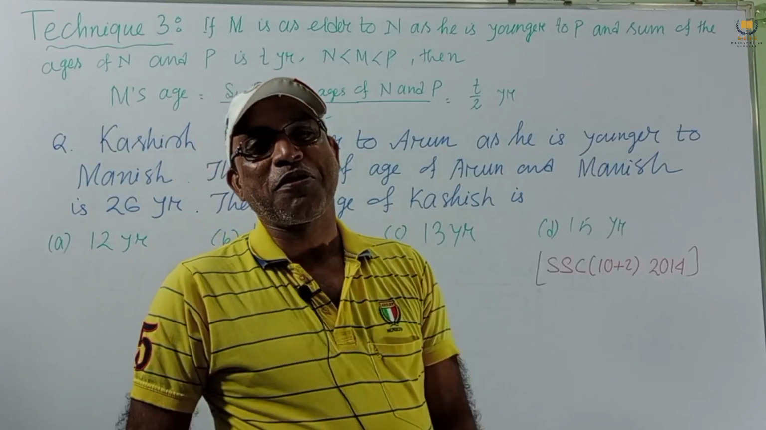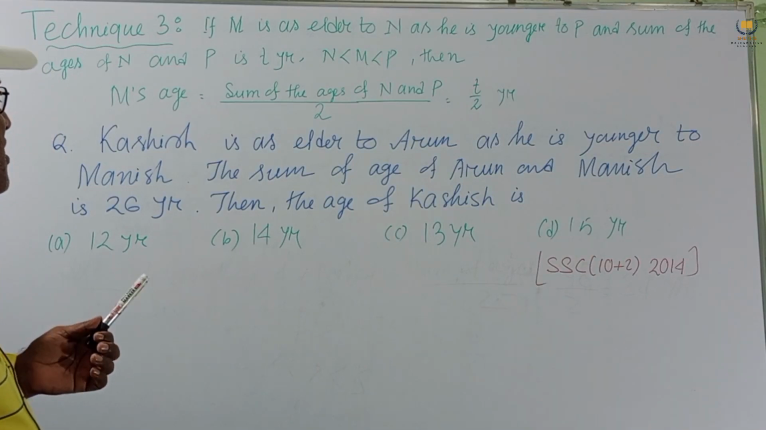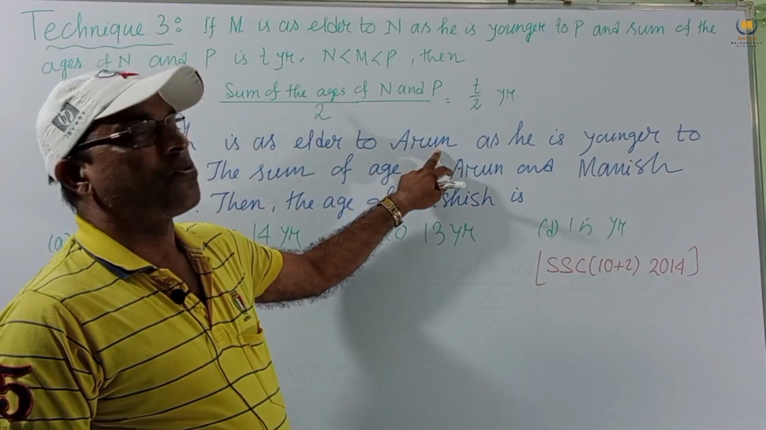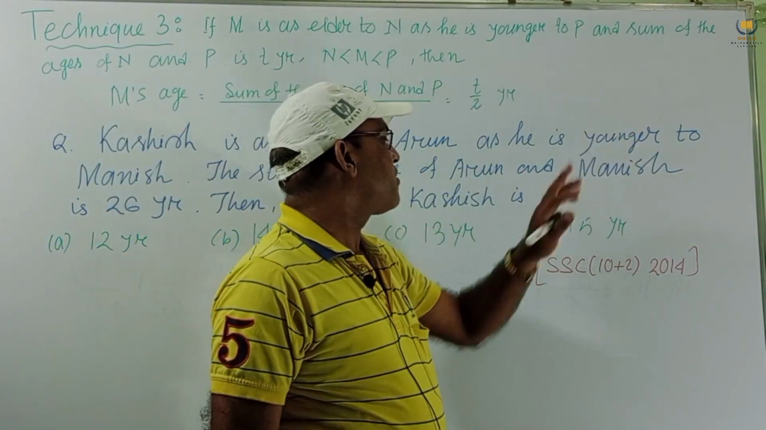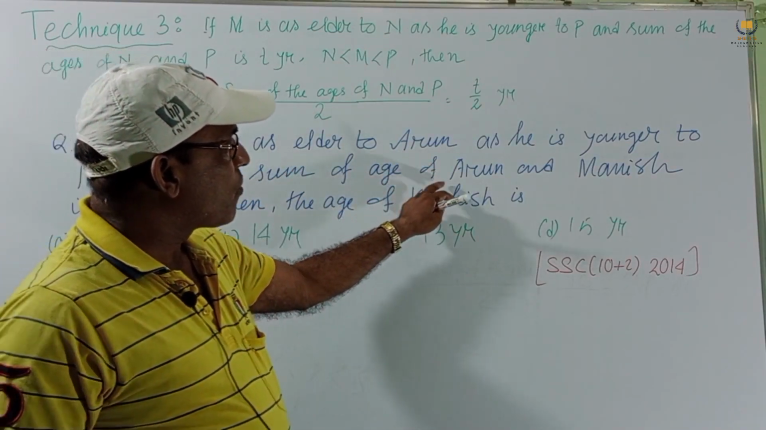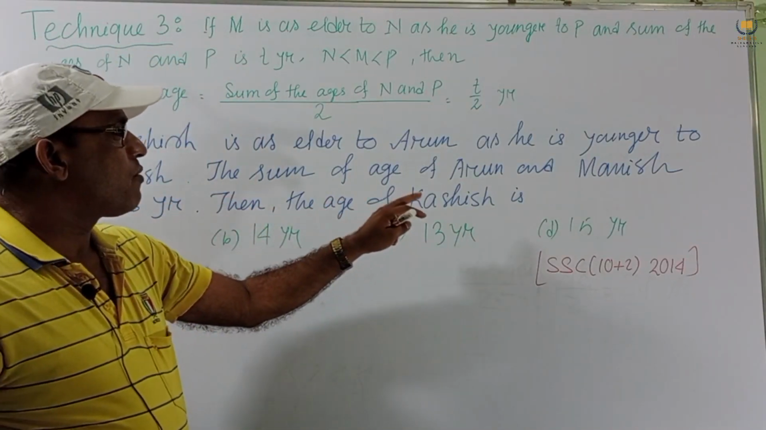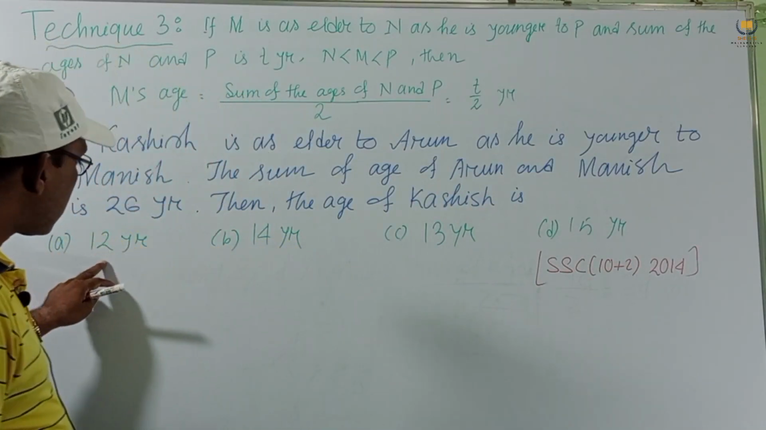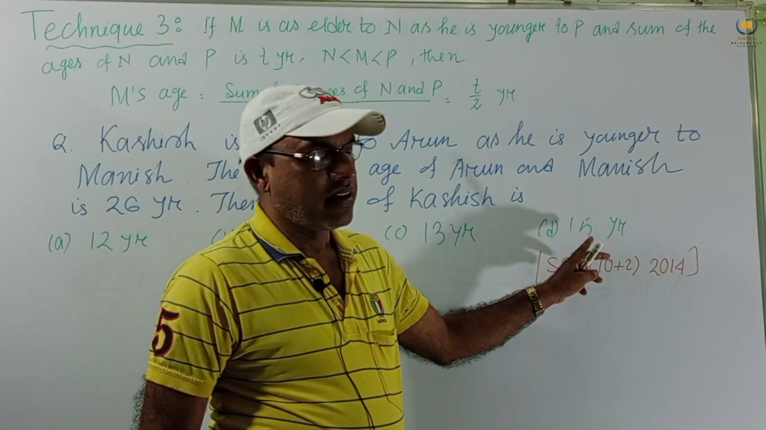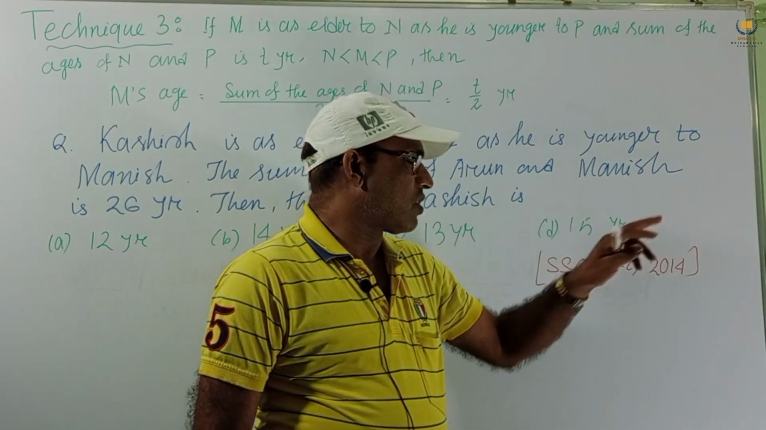There is another problem, a cousin of the previous problem. Whether cousin or not, you have to examine. Kashish is as much elder to Arun as he is younger to Manish. The sum of the ages of Arun and Manish is 26 years. Then the age of Kashish is: 12 years, 14 years, 13 years or 15 years. This was set in SSC 10 plus 2, 2014.